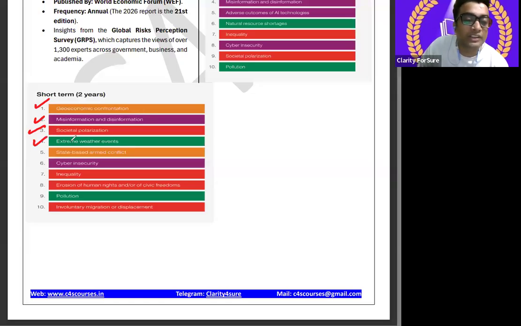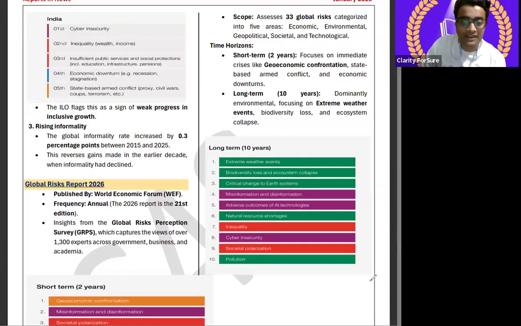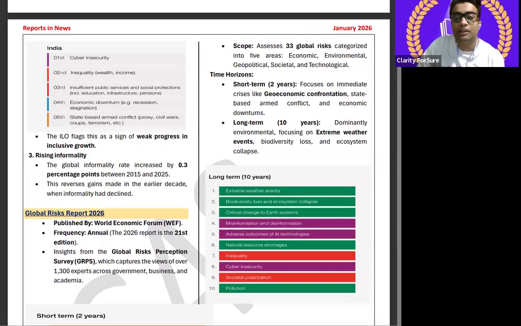Fourth, extreme weather events. Fifth, state-based armed conflict. Sixth, cyber insecurity. Seventh, inequality. Eighth, erosion of human rights and or civic freedom. Ninth, pollution, and tenth, involuntary migration or displacement. I hope all the 10 points are clear. Just read it.